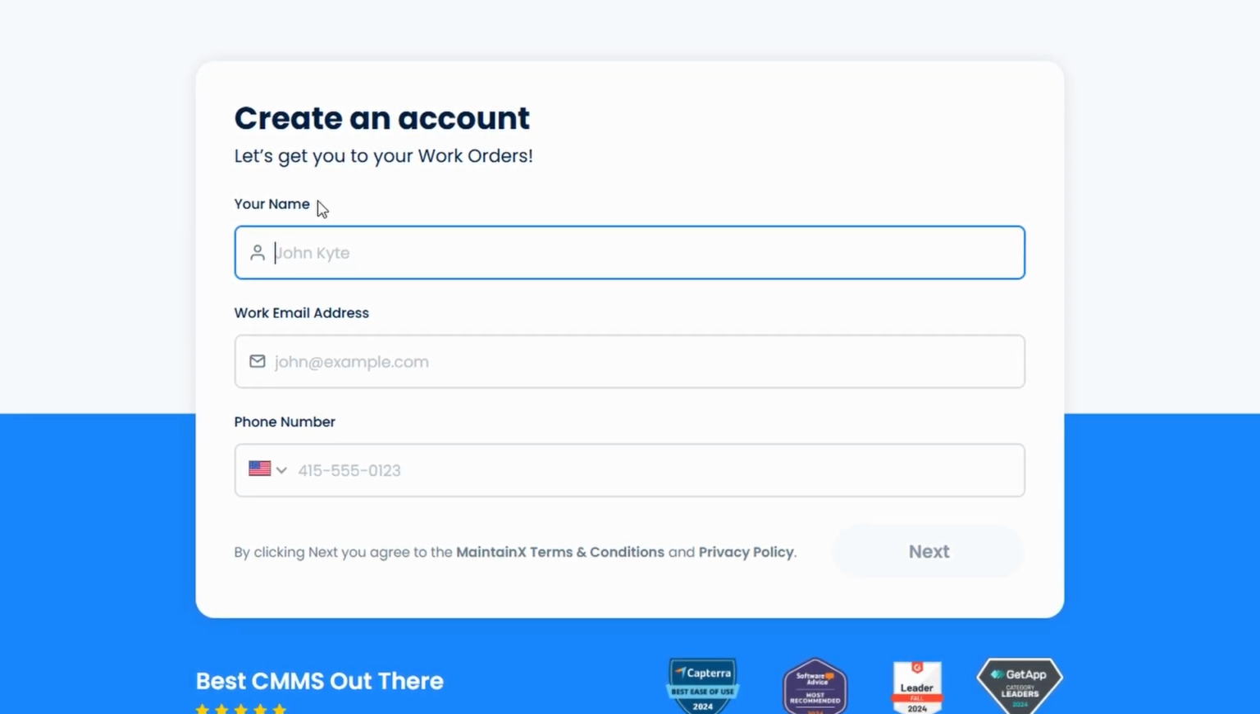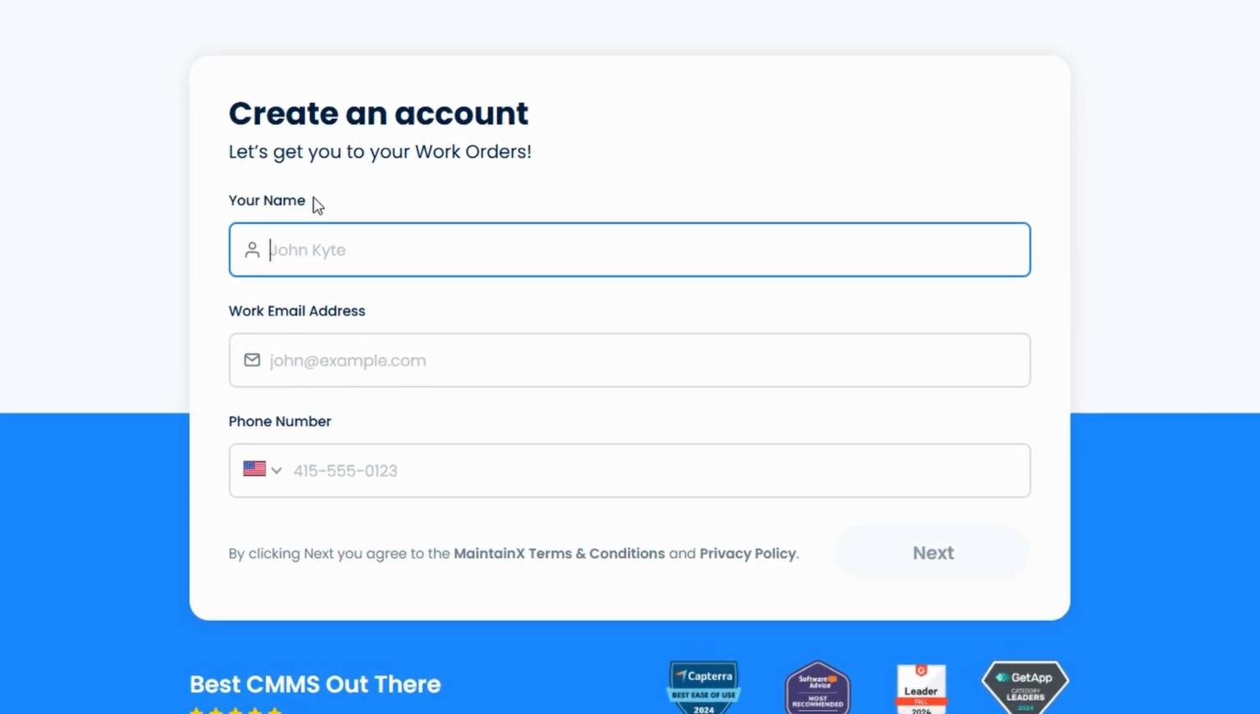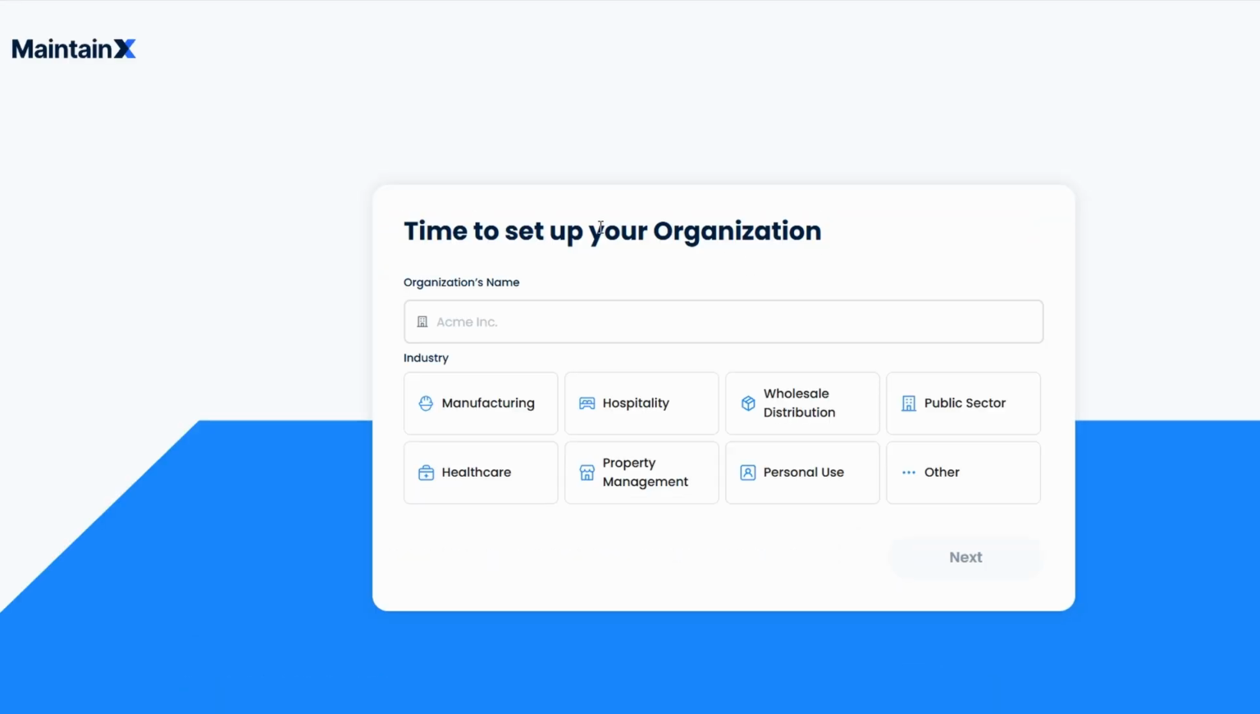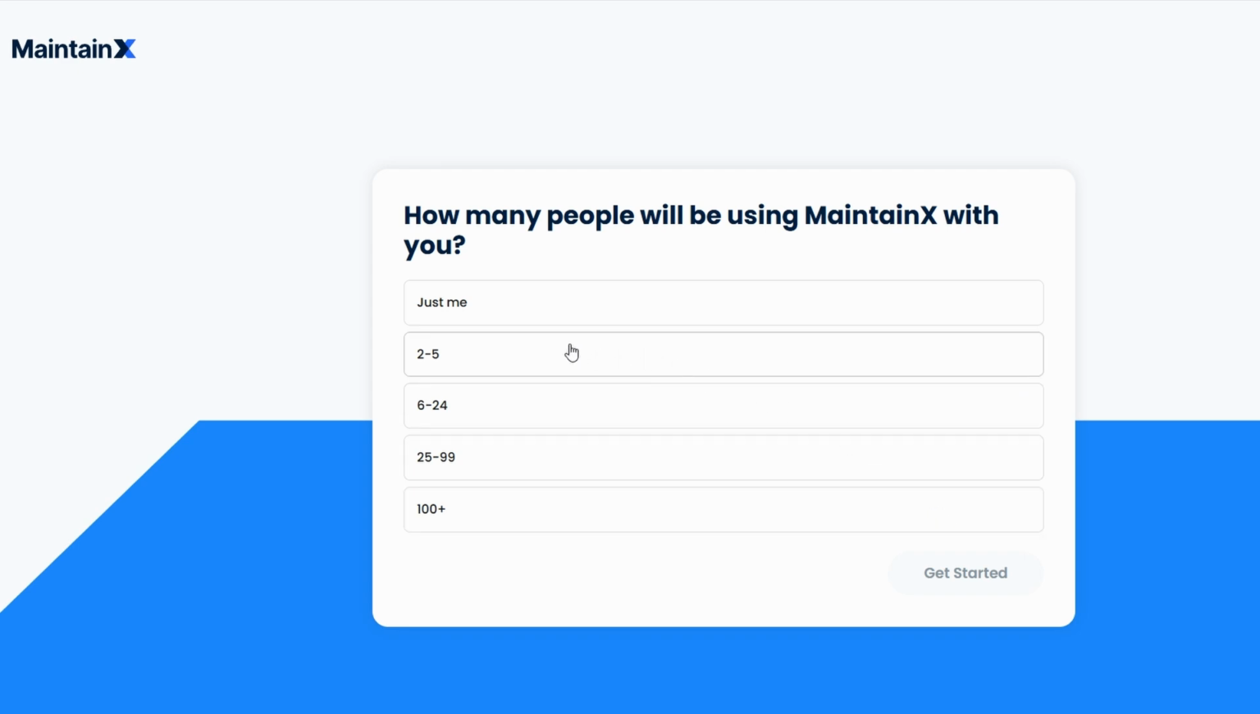This includes adding your company's logo, giving it a name, and selecting your industry. Picking the right industry ensures MaintainX can customize its tools and features to best suit your business needs. You'll also be asked about certain features like inventory management, time tracking, and cost tracking. You can enable or disable any of these features as needed, and you can always come back to make changes later.